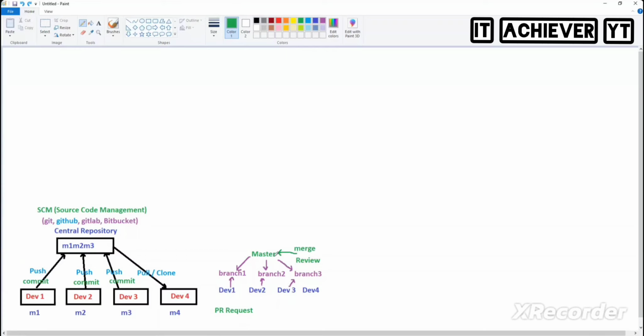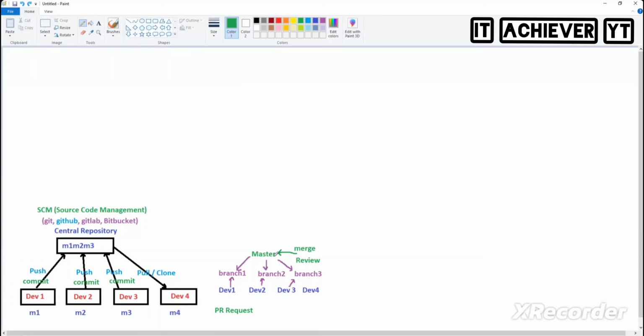So whenever you're doing a new feature or a new update or new code, it is not good to work directly on the main branch. For that reason, you create your own branch. Whenever you create a branch from the master branch, all the data in the master branch will come to your own branch. Let's say you have 1,000 lines of code in your master branch. When you create a branch, what will happen? That 1,000 lines will come to your own branch and you do modification.